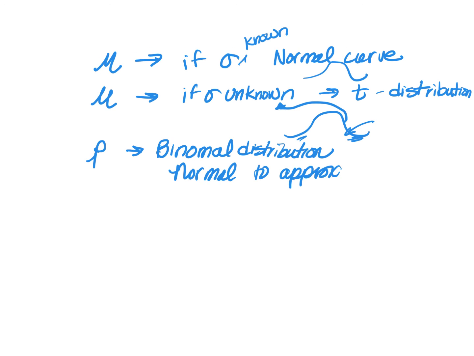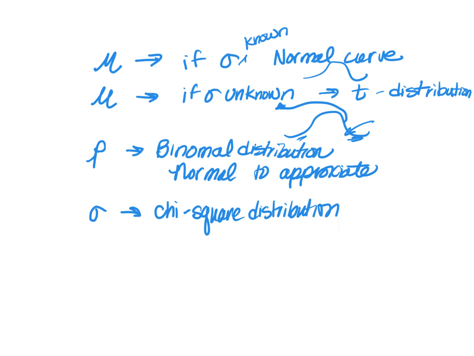You might remember doing that last term as well, when we were looking at binomials and normal approximations, right? And we can also build them for standard deviations, and this uses a chi-square distribution. So we can build these different types of confidence intervals for these different parameters of our population.